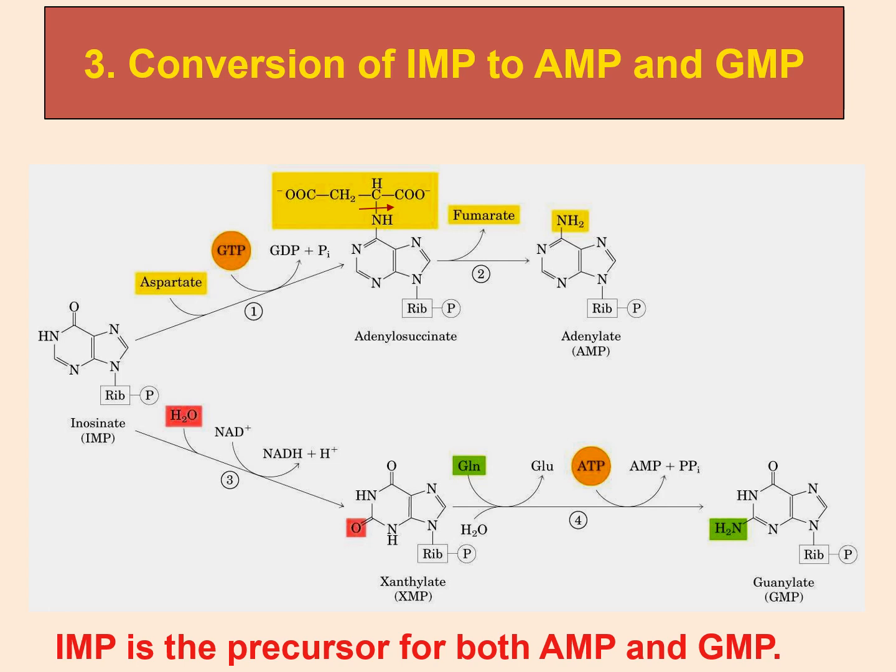Okay, so here what happens is inosinate is converted to adenylosuccinate, and then it is converted to adenylate. For this amino group, there is aspartate involved, and in IMP to GMP synthesis, glutamine is required.